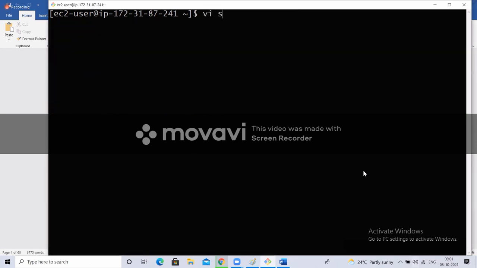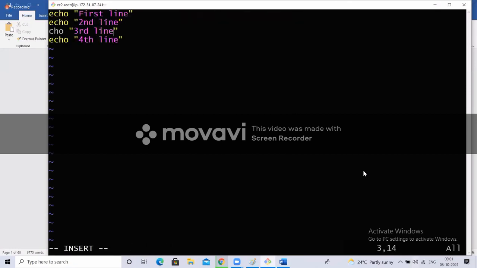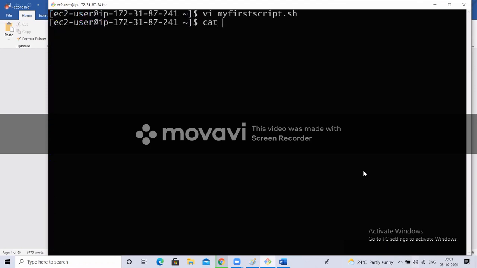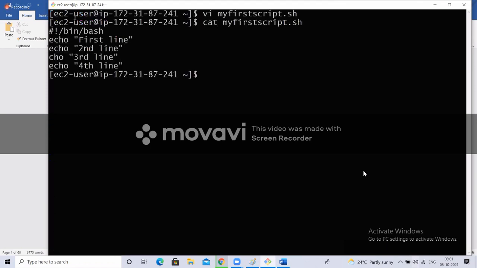Next. While writing a shell script, the first line should always be the shebang line. What is that? It is #!/bin/bash. This line is not mandatory. This is an optional line, but recommended to use. The first line should always be the shebang line. What is this shebang line? I'll tell you in a moment. This is called a shebang line. This should be the first line.